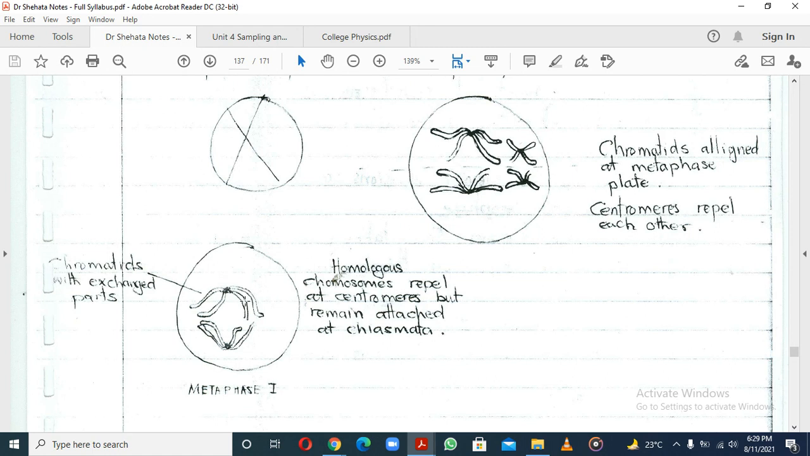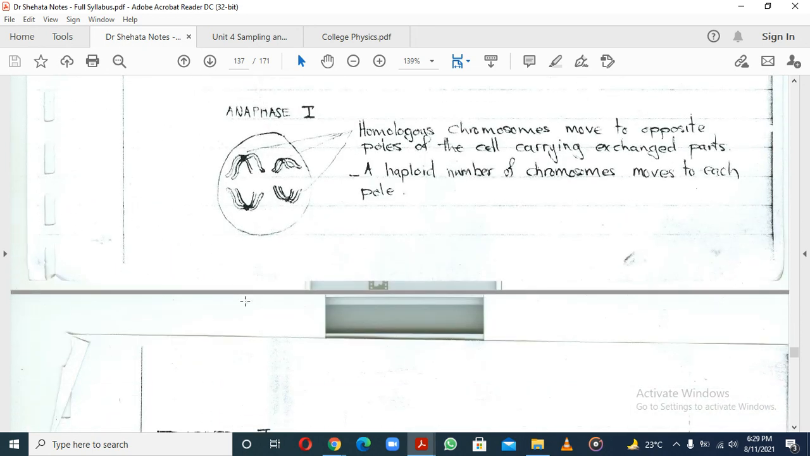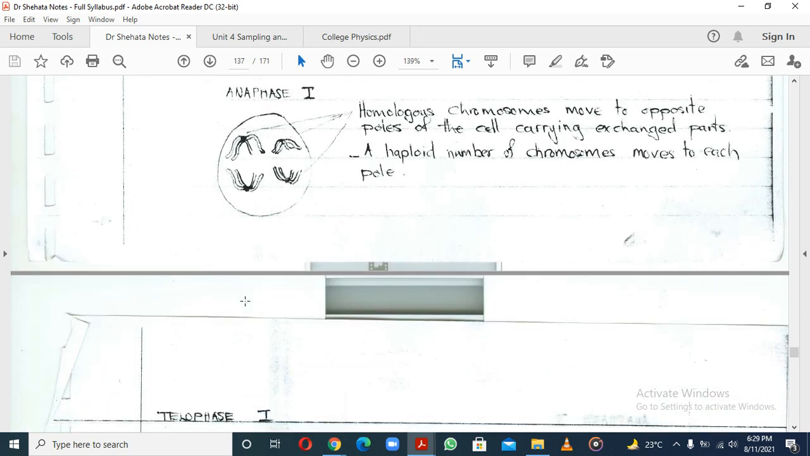So that crossing over which has happened is still being maintained, even though the centromere is providing some level of repulsion. It's being maintained by the chiasmata. So the centromeres are causing a repulsion on the homologous chromosomes, but these chromosomes remain attached at the chiasmata. So that's about it. Pretty much similar to mitosis.